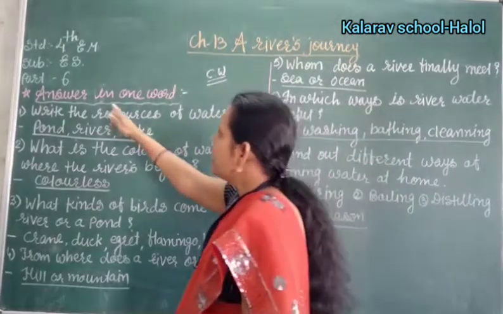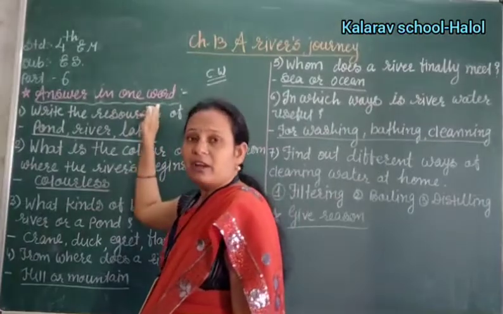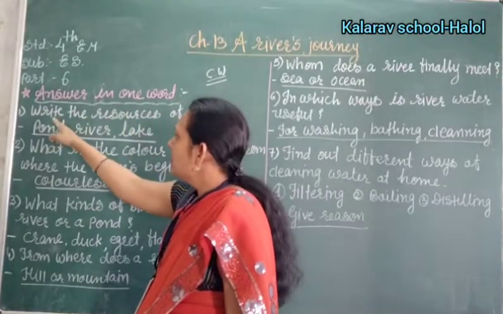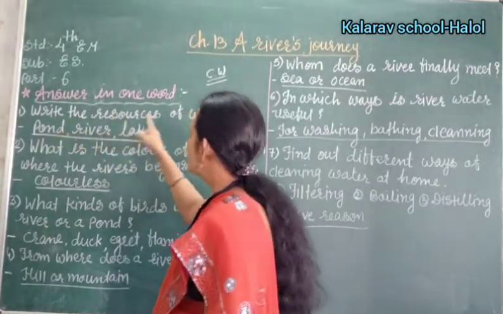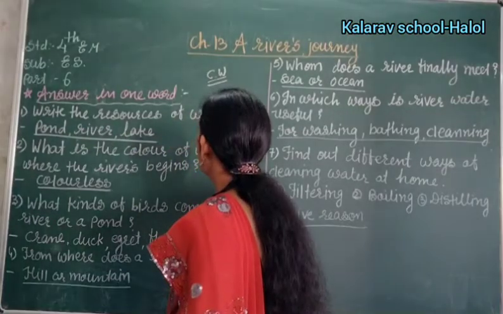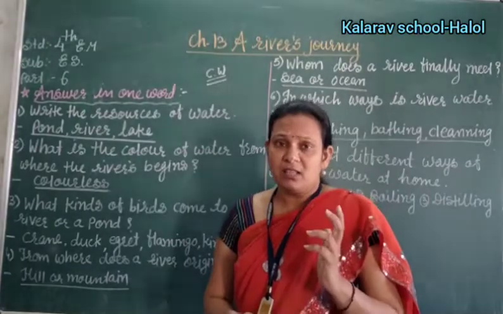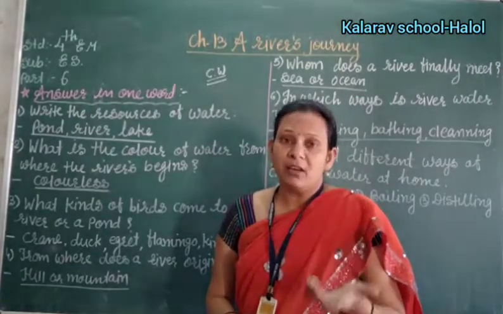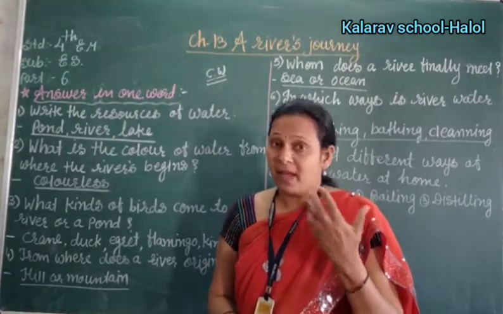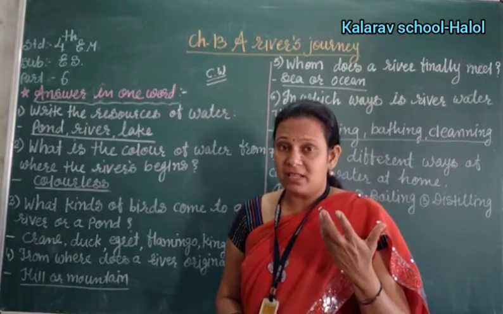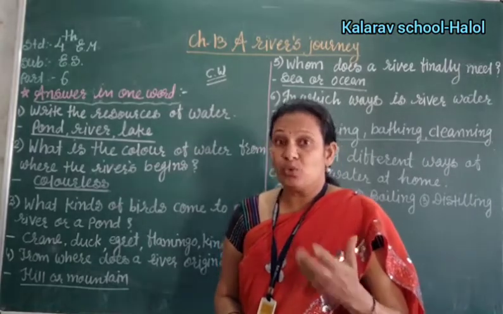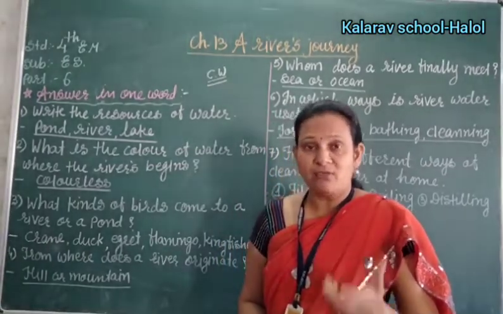Okay, answer in one word. First number, write the resources of water. What is the meaning of resources? Resources means where you get the water. Right? आपको पानी कहाँ से मिलता है? That means it is the sources of getting water.